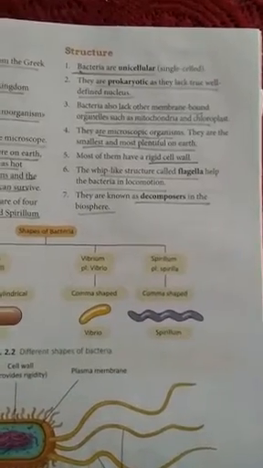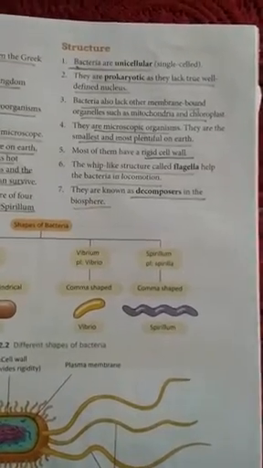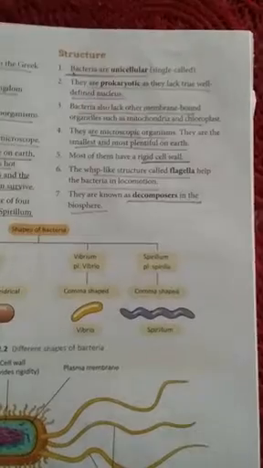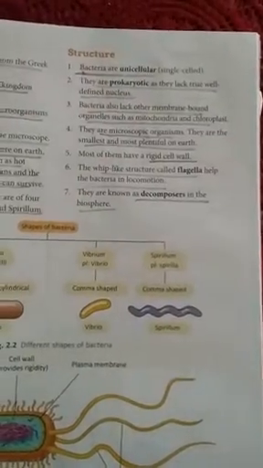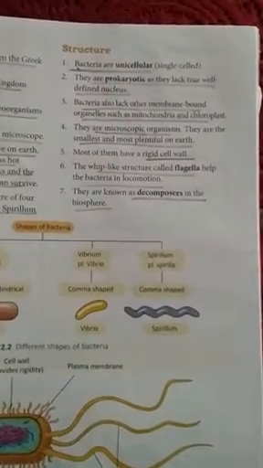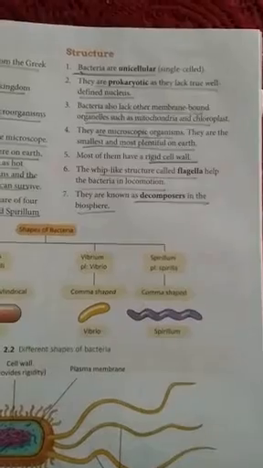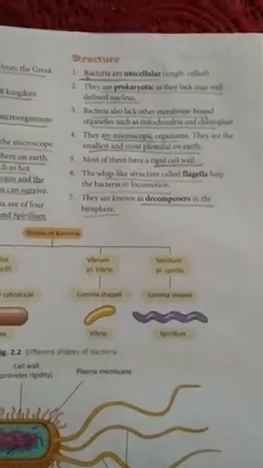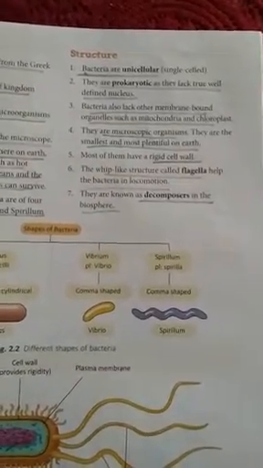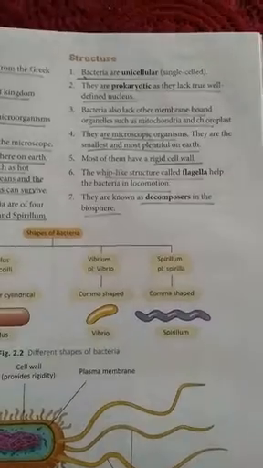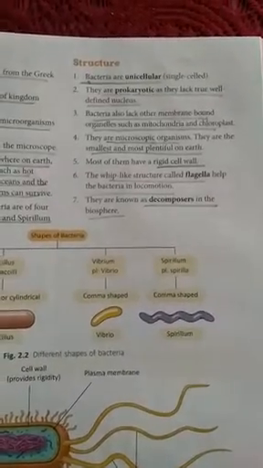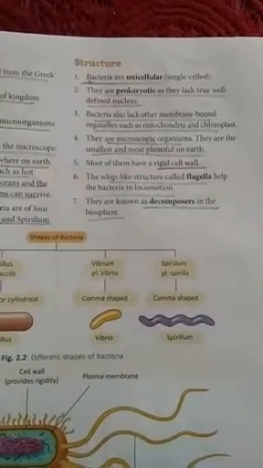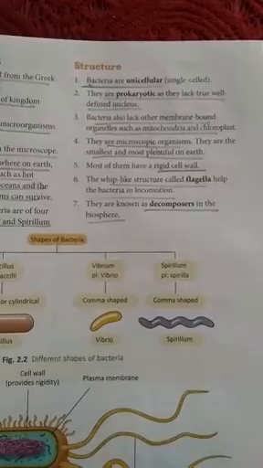They lack other membrane bound structures, for example mitochondria and chloroplast. These kinds of cell organelles are not found in bacteria. They are microscopic, that means they can be seen through the microscope only, and they are very small and can be found everywhere on the earth. The outer wall, that is the cell wall, is very hard, and there is a whip like structure called flagella which helps them in movement.